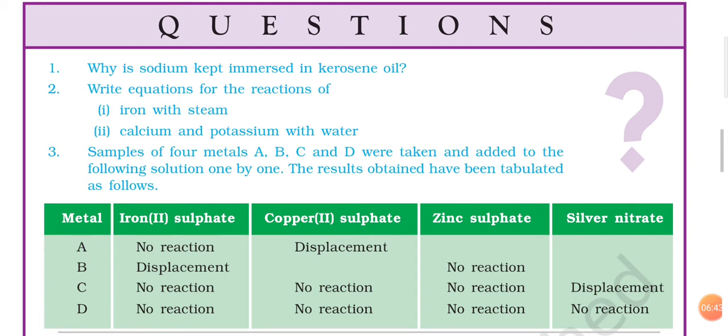Metal C is not showing any reaction with iron(II) sulfate, copper(II) sulfate or zinc sulfate, but it is showing displacement reaction with silver nitrate, which means metal C is more reactive than silver. Metal D is not showing reaction with any of these 4 metal salt solutions. That means metal D is less reactive than whatever is given. It can be less reactive than silver, as among these 4 metal solutions silver has the least reactivity, or it can also be silver. Either case can happen.